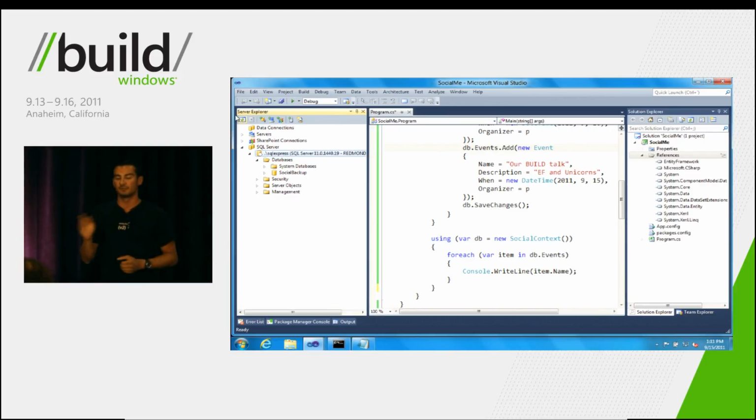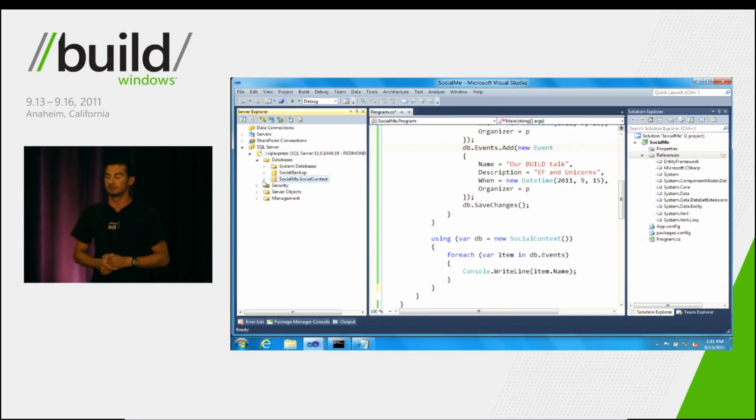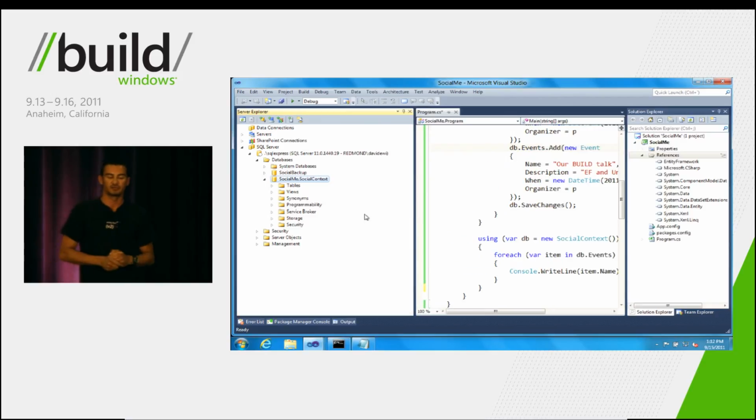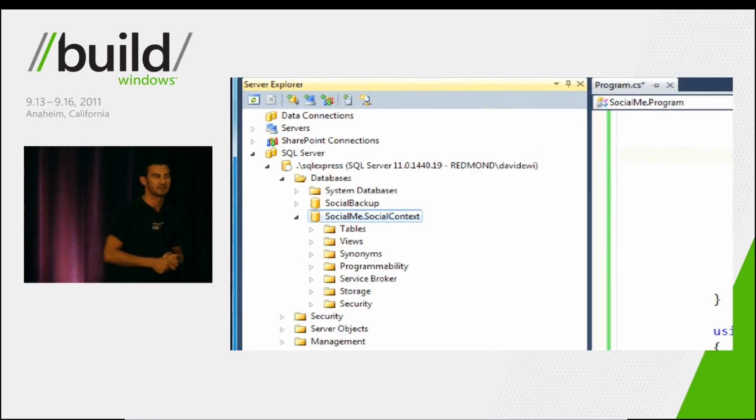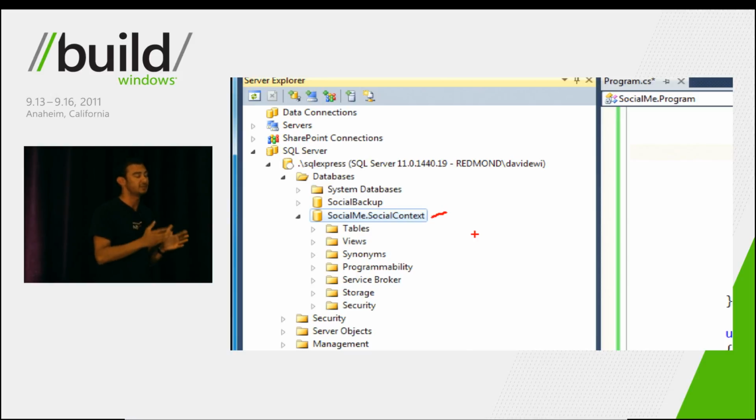So we can hop over to the enhanced Server Explorer inside of Visual Studio 11 and take a look at what's happened. As you can see, we have a database created called SocialMe.SocialContext. This is the same name as the DbContext that we just created.